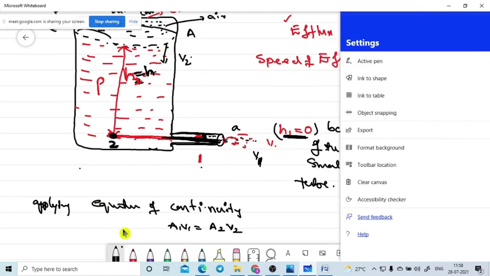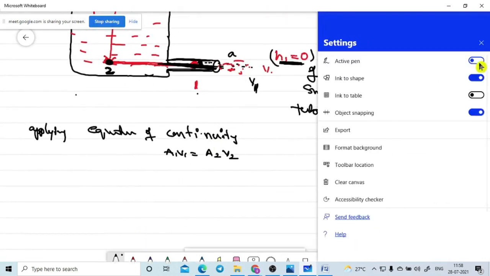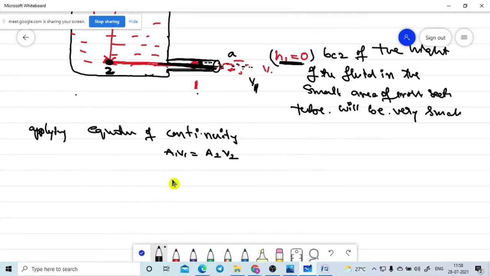Okay, let's go to point 1. Let's look from point 1. At point 1, the area of cross section is equal to small a. Small a we took, small a is the area of cross section. What is the velocity of the fluid coming out? V1. At point 2, what is the area of cross section? Capital A. What is the velocity of the fluid? V2.